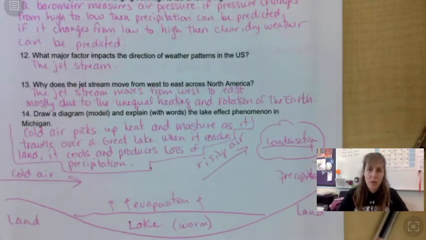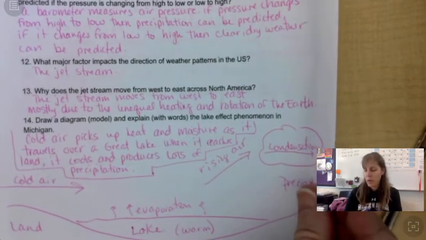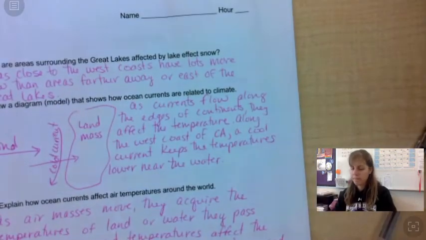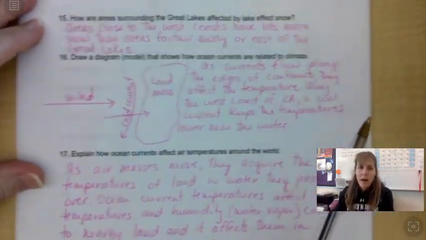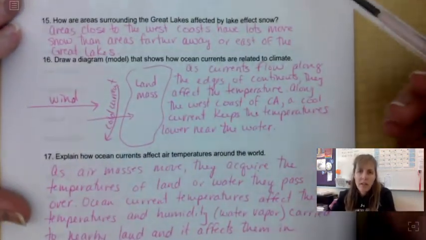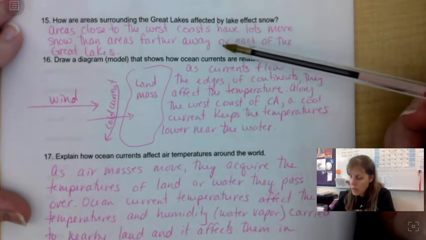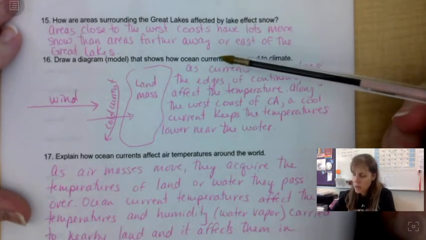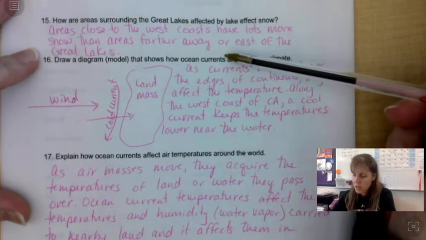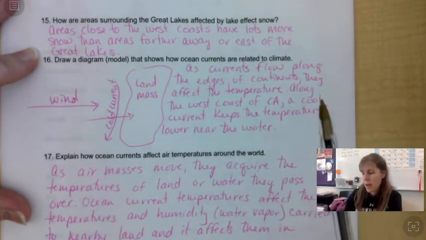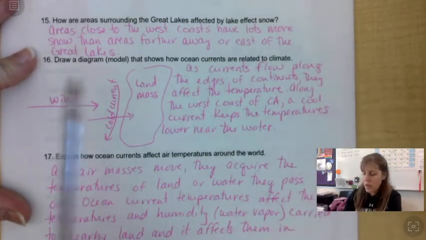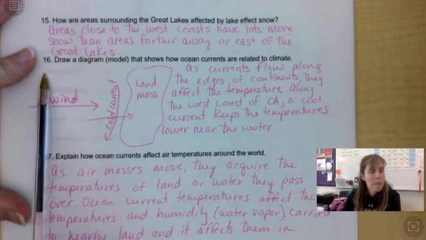Make sure you ask any questions that you have before you decide to take the test. We have 3 last questions. How are areas surrounding the Great Lakes affected by lake effect snow? So areas close to the west coast have lots more snow than areas farther away or east of the Great Lakes, just because after it passes over land, it dries out, less precipitation.